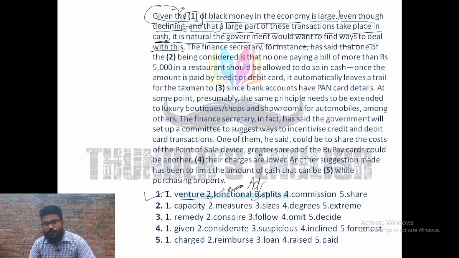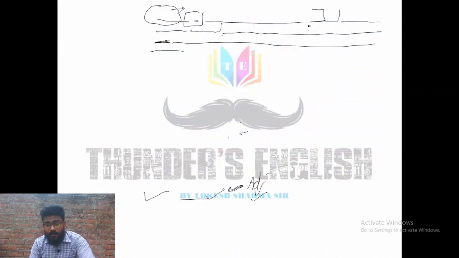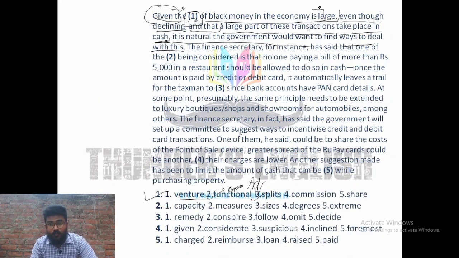Now we can put splits, but if you have a look at it, the verb is 'is'. That means whatever will be filled here will be singular, because the verb comes according to the subject, and the subject is singular. That is why here the author is using 'is'. And here splits is plural, right? So we can't put splits here.